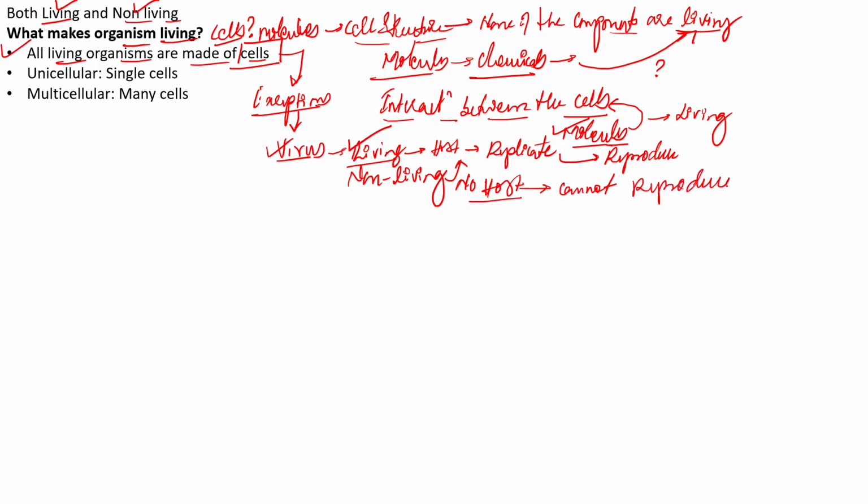So based upon this property, we can say that virus is actually non-living. If there is no host, if there is no cell for its reproduction or replication process, we can say that the virus is completely non-living in nature, right?